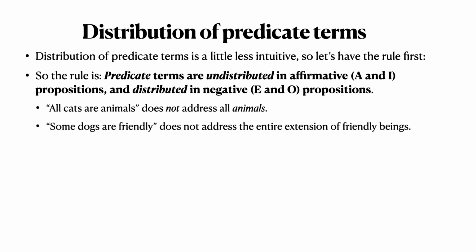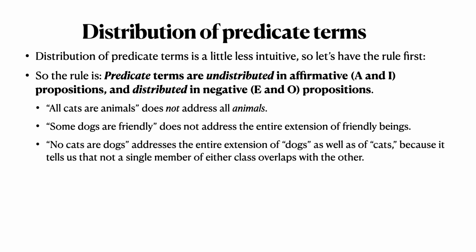Similarly, some dogs are friendly does not address the entire extension of friendly beings, right? It doesn't address the entire extension of dogs, and it certainly doesn't tell you whether there are friendly things that are not dogs. It doesn't even tell you whether there are some dogs that are not friendly. There's just nothing about this that goes to the entire extension of the predicate. So, on the affirmative side, easy to see, undistributed predicates for the A and I propositions. Now, what about on the negative side?